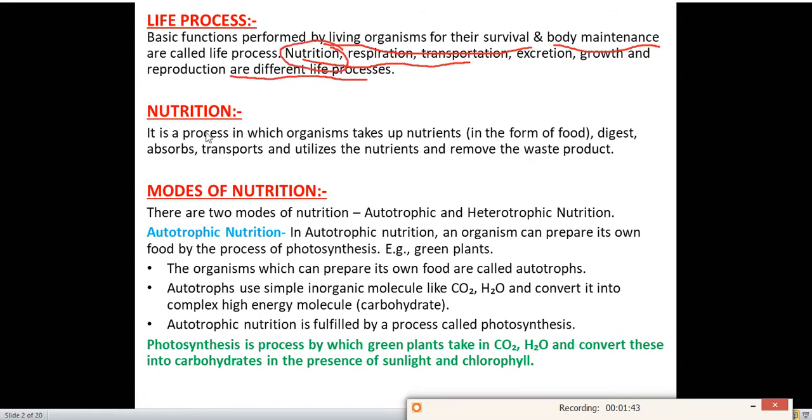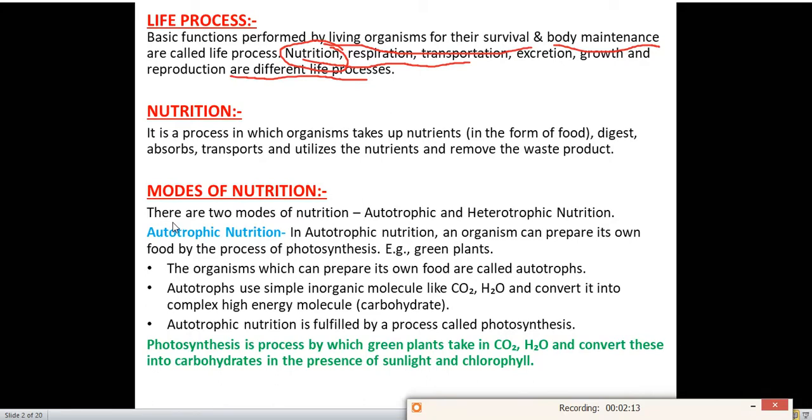So what is nutrition? It is a process in which organisms take up nutrients in the form of food, digest, absorb, transport and utilize the nutrients and remove the waste product. Means nutrition is a process in which an organism takes up nutrients in the form of food, and we have to absorb that food and utilize it in our body for different activities, and again we throw the waste material from our body. This is called nutrition.